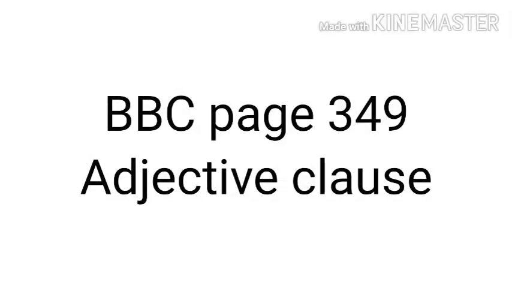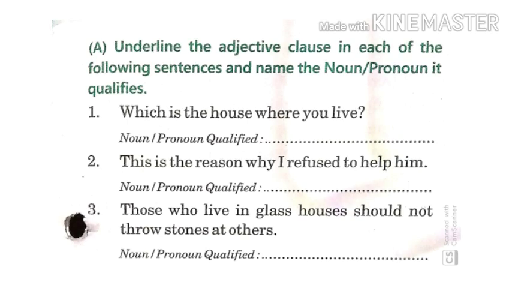Now students, I'll be doing the exercises of your BBC, the adjective clause, and as I told you, this is on page number 349. So let's read out the question. A part. Underline the adjective clause in each of the following sentences and name the noun or pronoun it qualifies. Which is the house? Where do you live?